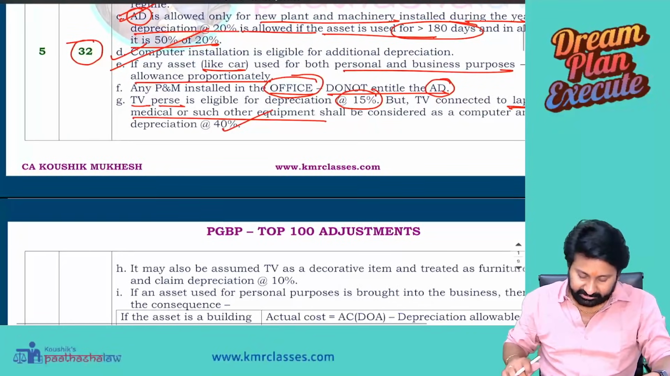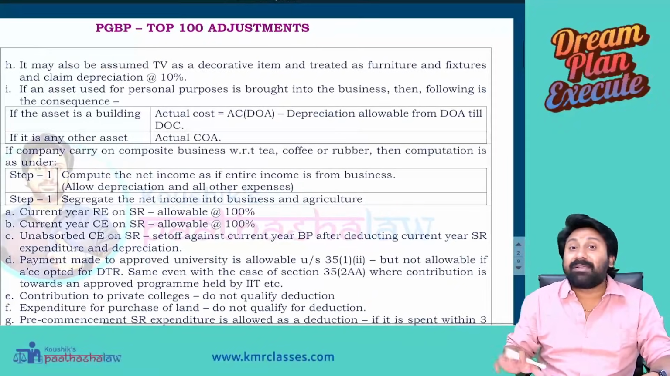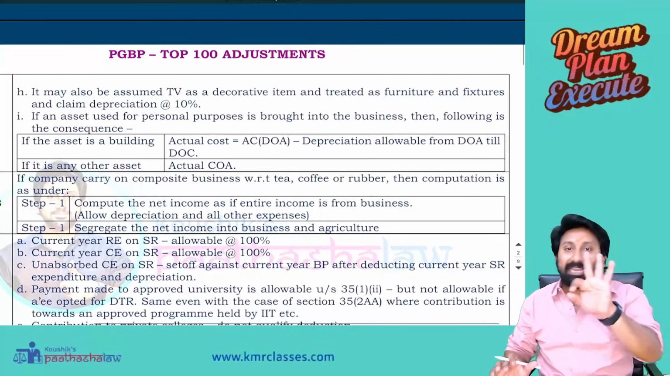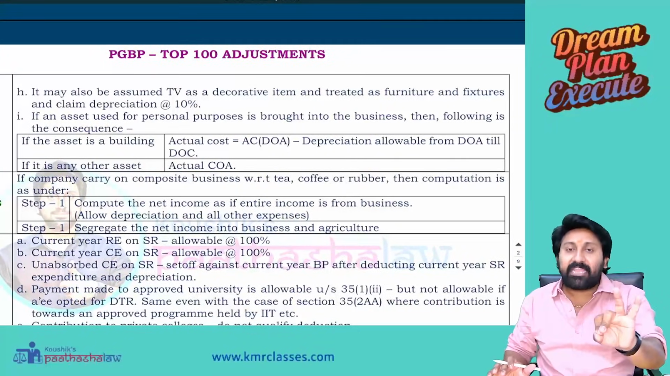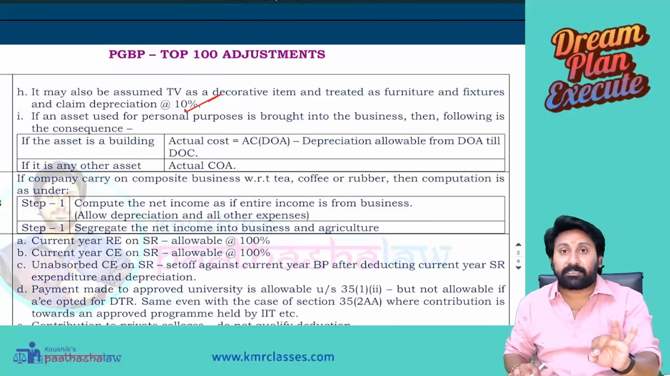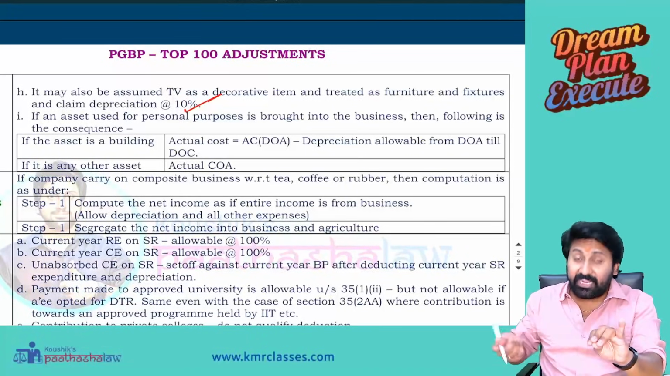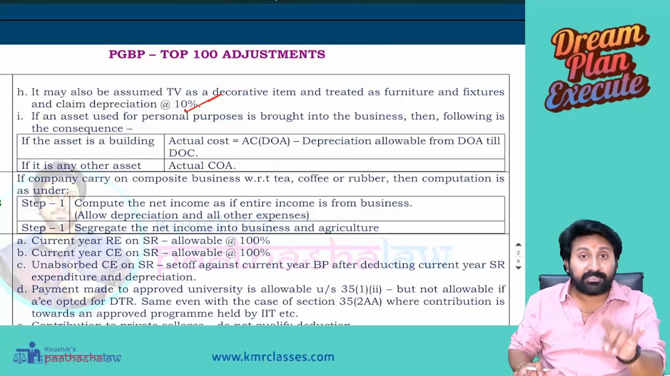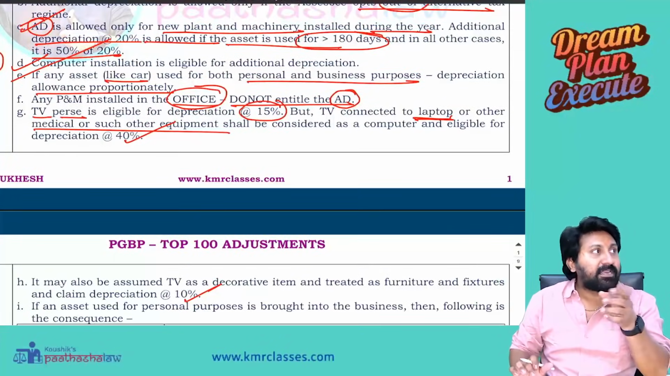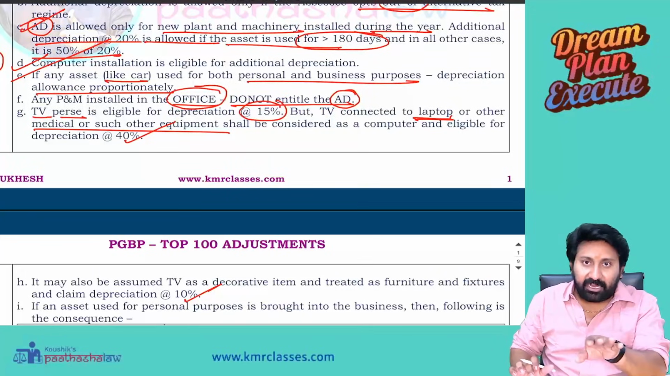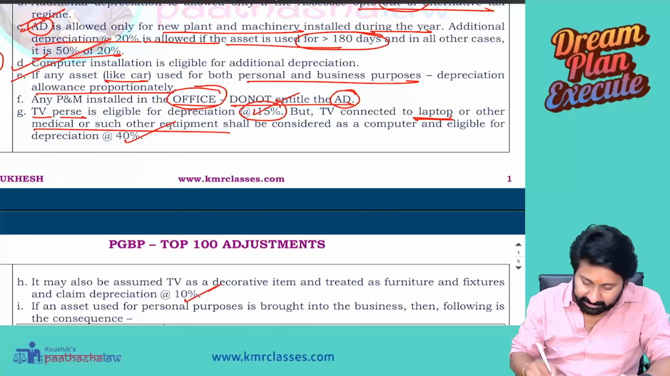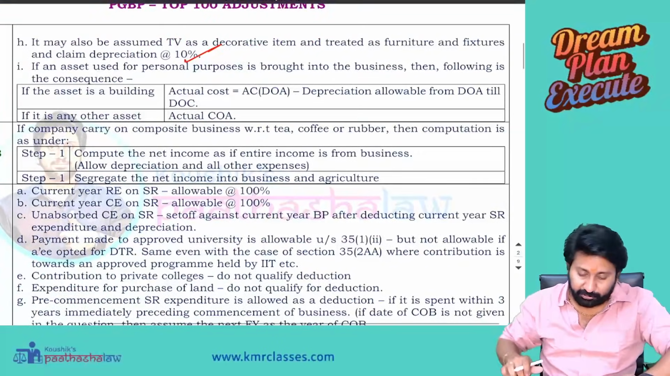Next. It may also be assumed to be a normal TV. The question says only TV, nothing else is said in the question. You have three assumptions. Assumption 1: TV as a decorative item. It will be treated as furniture and fixtures, eligible for 10%. Assumption 2: TV attached to a laptop. Then in that case, 40%. Assumption 3: TV is not a decorative item, and it is used within the factory. Then 15% depreciation is allowed, depending on the assumptions you take in the exam.